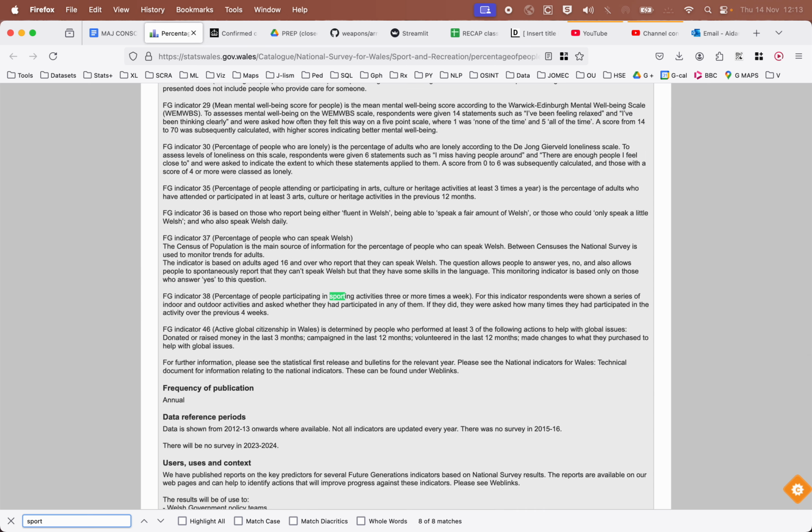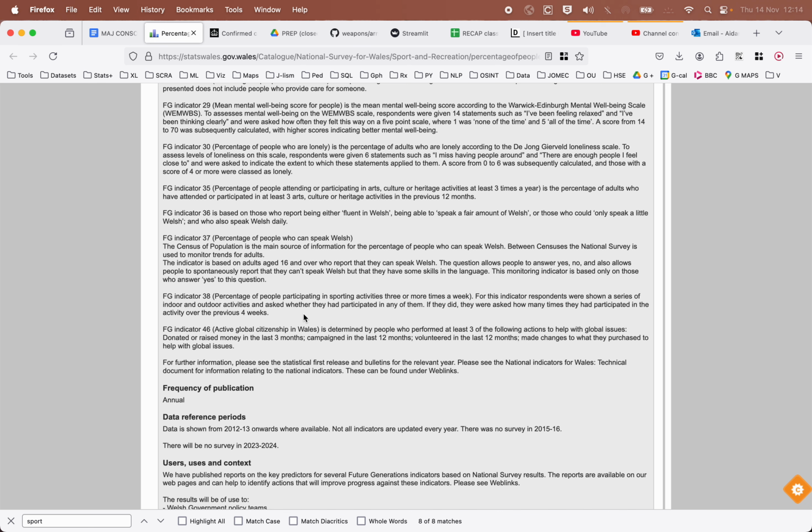not transport, there we go. So this question, because it's part of a much bigger survey, percentage of people participating in sport. For this indicator, people were shown a series of indoor and outdoor activities and asked whether they had participated in any of them. If they did, they were asked how many times they'd participated in the activity over the previous 4 weeks.